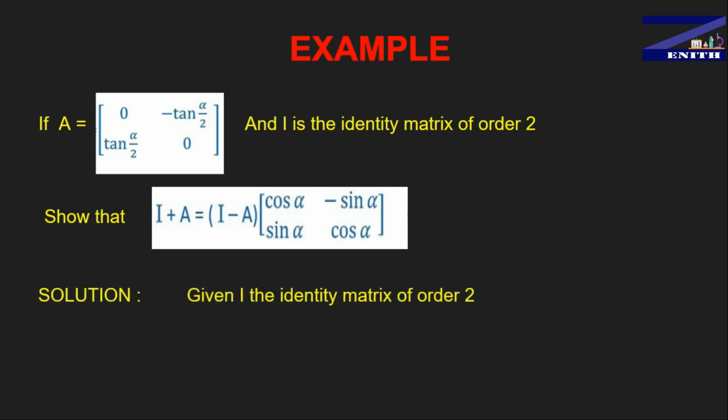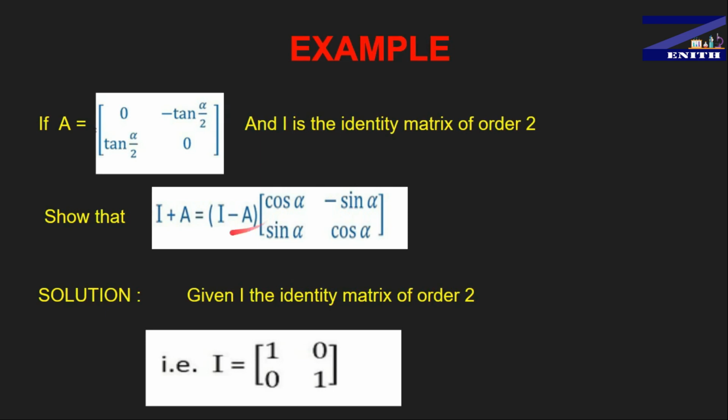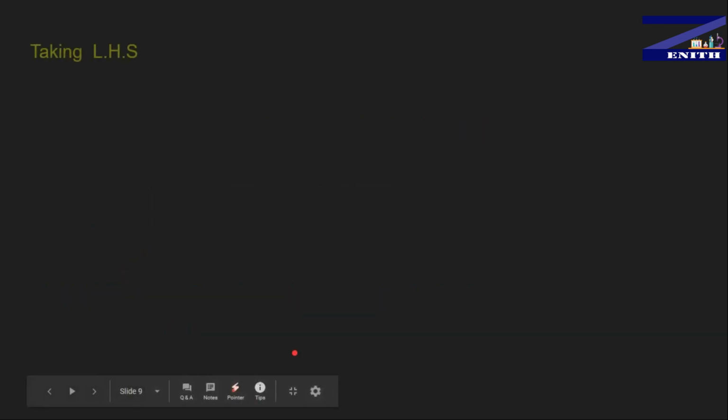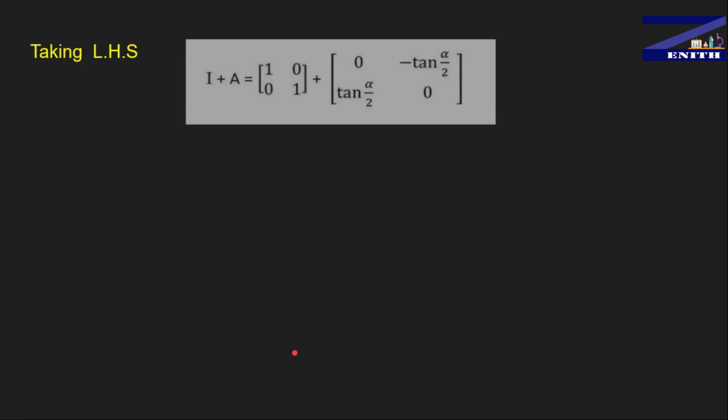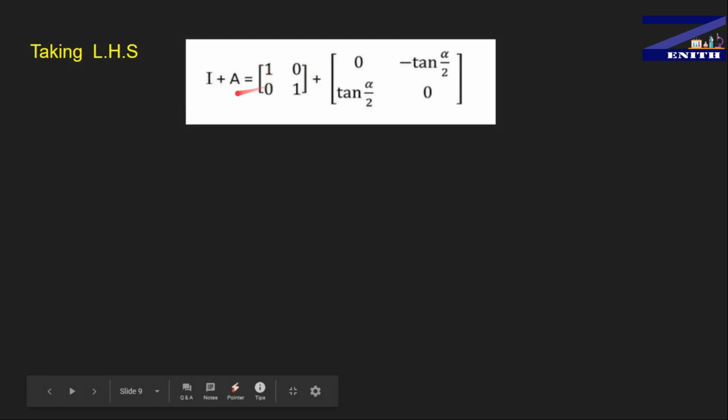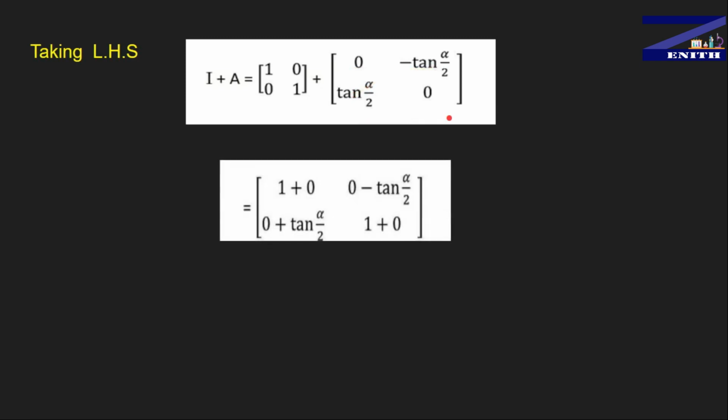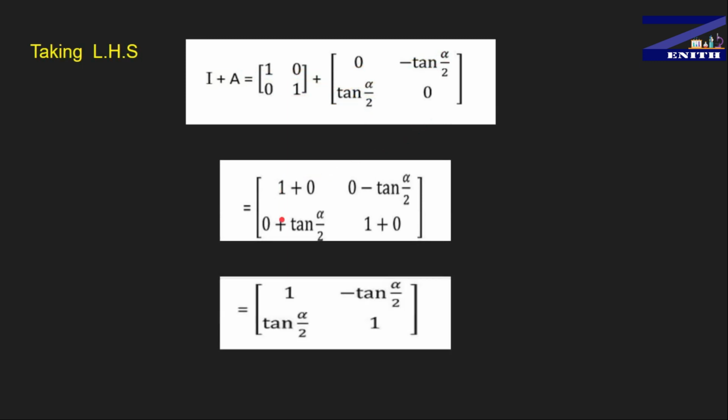First of all guys, the identity matrix of order 2 is given, this one. You know the identity matrix will be this. And after that, first of all, taking the LHS, it is nothing but I plus A. As we take I as a 2 cross 2 matrix, just put this here. A is given in the question, that is here, where the first row is 0, minus tan alpha by 2 and the second row tan alpha by 2, 0. Just add them. When you add them, you get 1 plus 0, 0 with minus tan alpha by 2, 0 with tan alpha by 2, and 1 with 0. You get this matrix, and finally you get this matrix as the LHS part. So this was all about the LHS part.